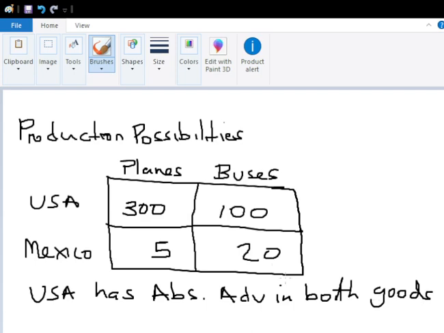And this makes sense. The USA is a bigger country, wealthier country, so it makes sense that it can make more of all the goods. However, is that in USA's best interest? Let's go ahead and see.